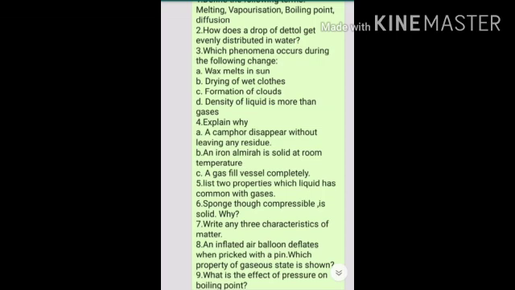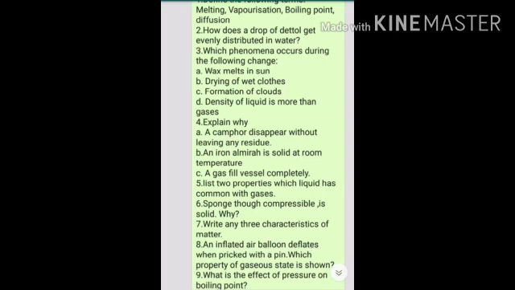Fifth, two common properties between liquid and gases. First is, they do not have fixed shape, and they have the nature of flow. They can easily flow, liquid and gases. Sixth question, sponge, though compressible, is solid because sponge has pores and air is trapped between those pores. So when it is compressed, the air is released out from the pores. That's why, being solid, it is still compressible.